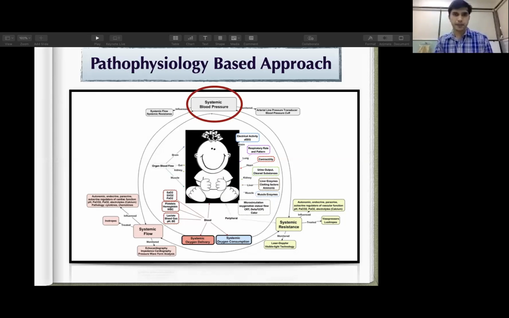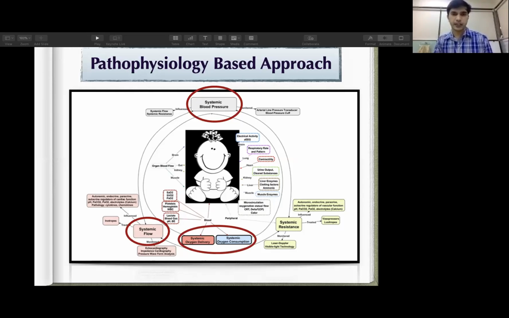Like systemic blood pressure, as we have noticed, it is influenced by systemic flow and SVR, and that is measured by invasive blood pressure. Systemic flow can be measured by bedside echocardiography and many other techniques.